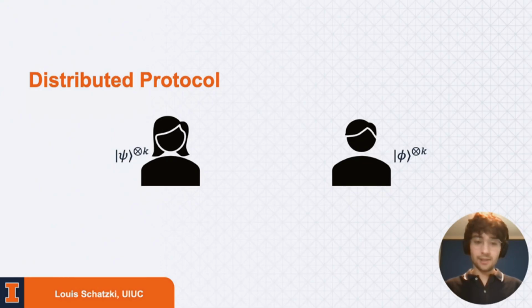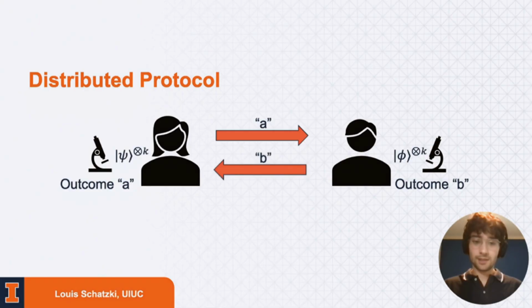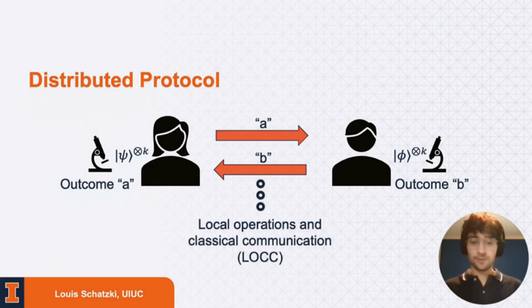More mathematically, the way that we'll phrase our setup is the following. So Alice and Bob will again be given k copies of these states. Alice can perform some measurement on her copies. Perhaps she gets outcome A. Alice can send that result to Bob, and Bob performs a measurement on his states, which is potentially conditioned on the message from Alice. And let's say he gets outcome B. Then Bob can send that back over to Alice, who can then perform a measurement, perhaps conditioned on Bob's message B, and so on. And this is what we would call local operations and classical communication, or LOCC. And this is a framework that has been well studied in the context of entanglement theory.